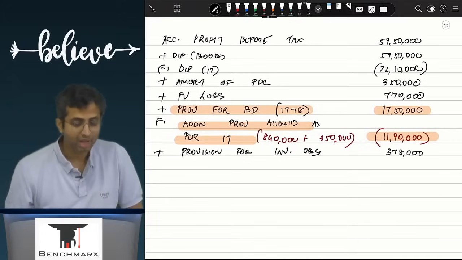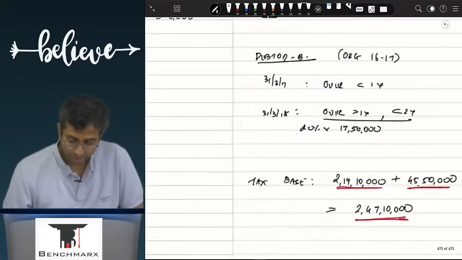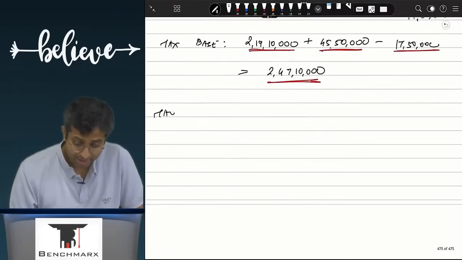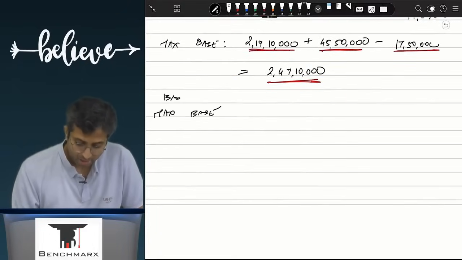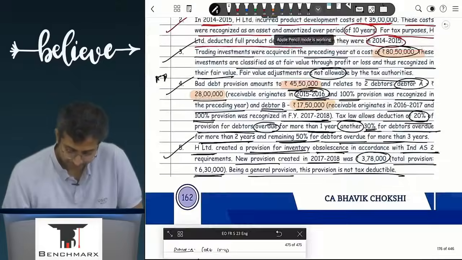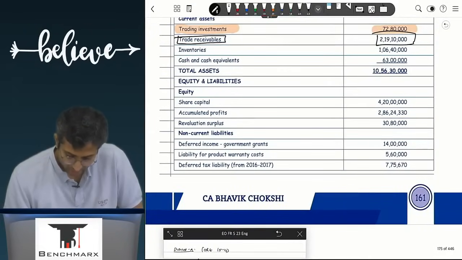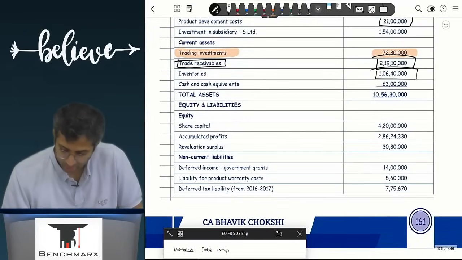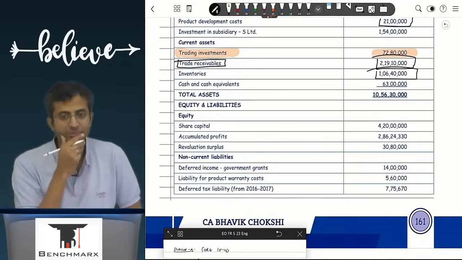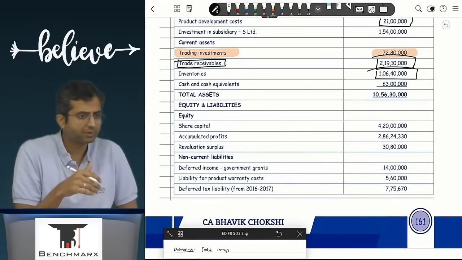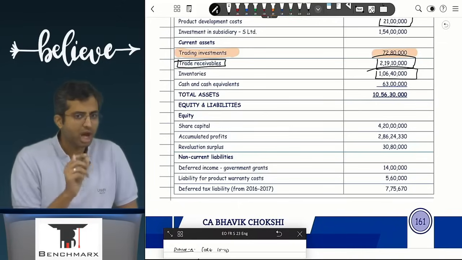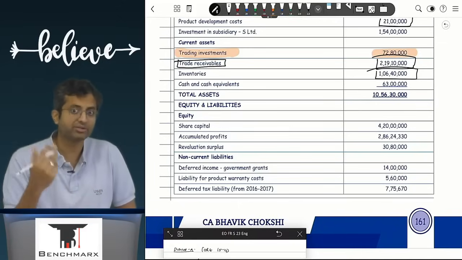378, perfect. However, when we want to calculate the tax base for the inventory, अभी सोच के करना पड़ेगा. This is for the inventory. अच्छा, how much is the inventory that you see in your balance sheet? 1,06,40,000. Do you think this is after or before? अच्छा, after only 3,78,000 or entire 6,30,000?